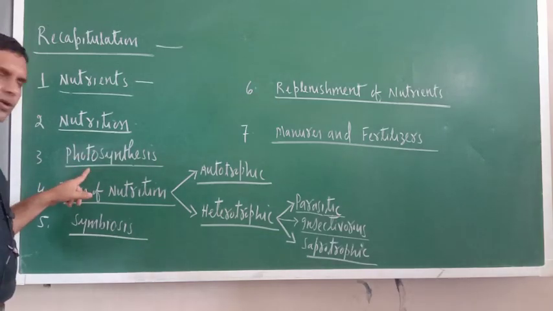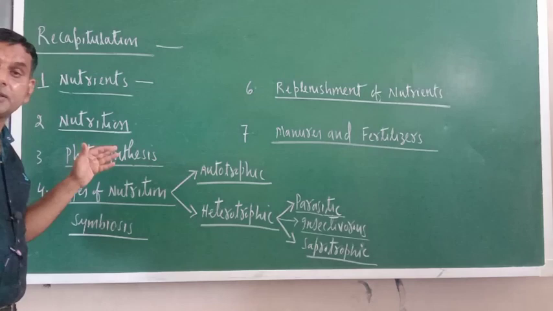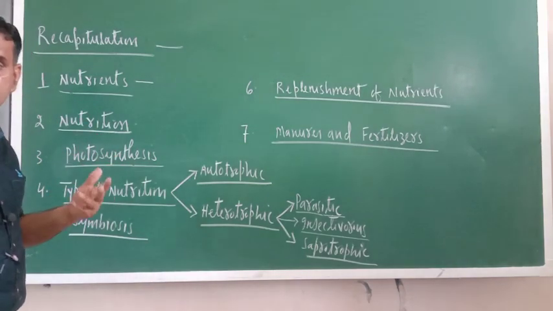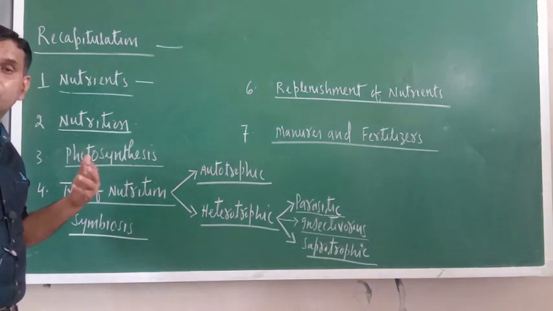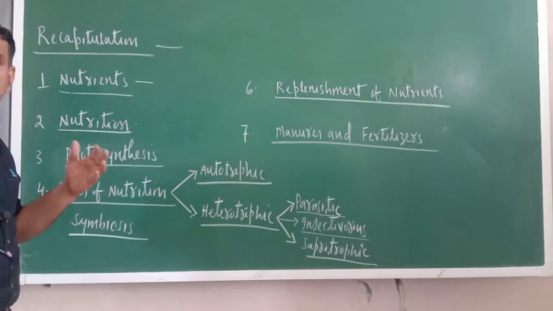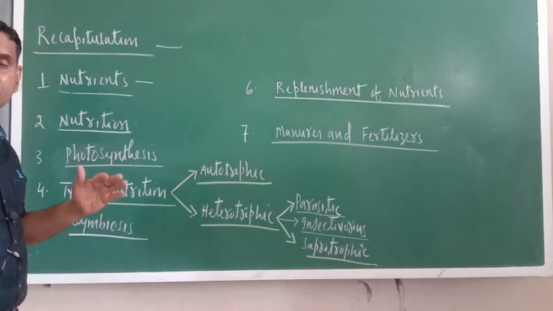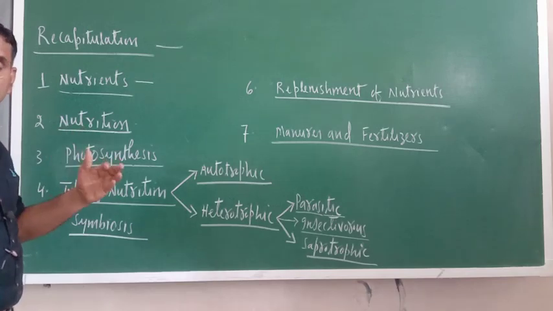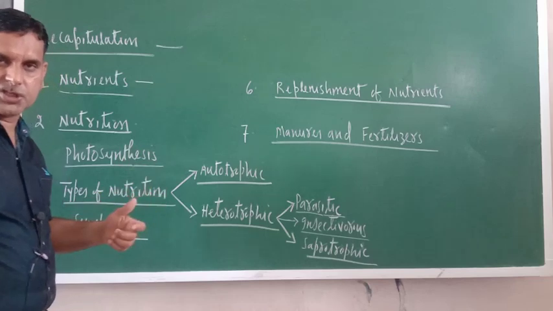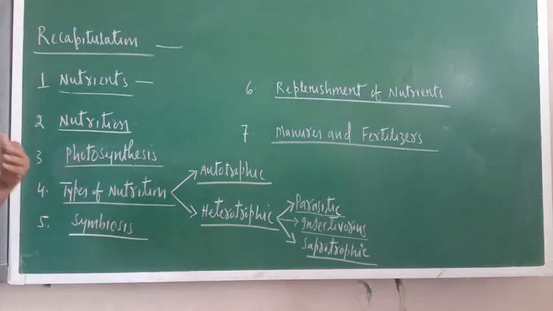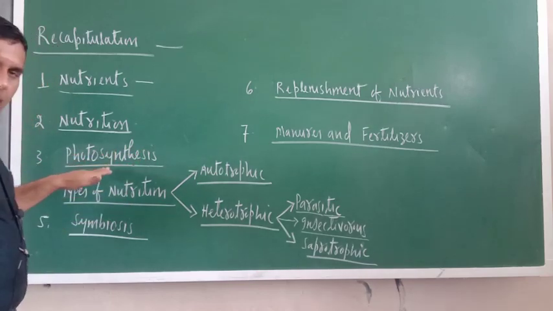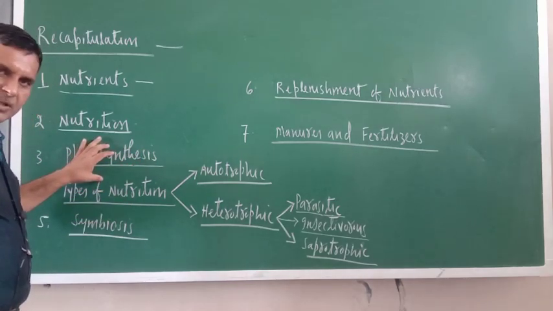Next thing I taught, photosynthesis. Now, a detailed description of photosynthesis I have given you. Photosynthesis is the process by which green plants prepare their food with the help of carbon dioxide and water and in the presence of sunlight in the chlorophyll of leaves. Here, solar energy is captured and stored in the form of chemical energy. Carbon dioxide gas is absorbed and oxygen gas is evolved. I taught you photosynthesis with the diagram.